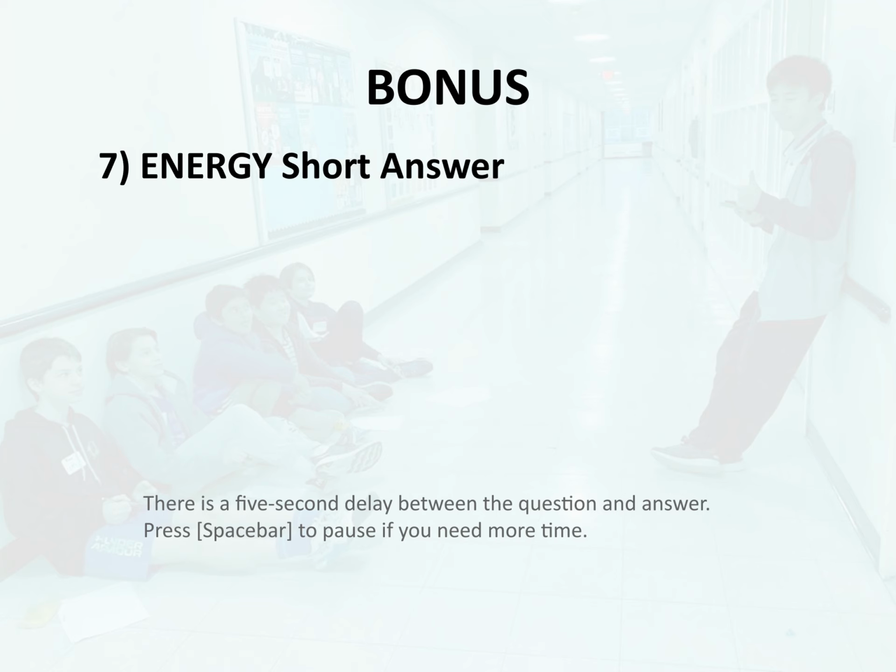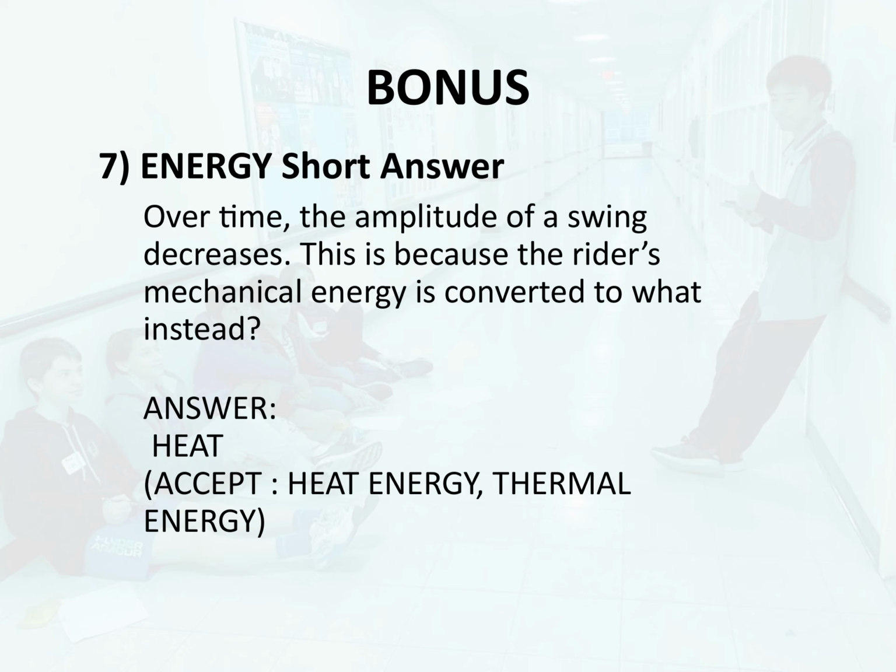Bonus 7. Energy short answer. Over time, the amplitude of a swing decreases. This is because the rider's mechanical energy is converted to what instead? Answer. Heat.